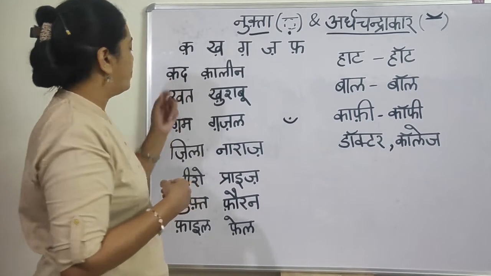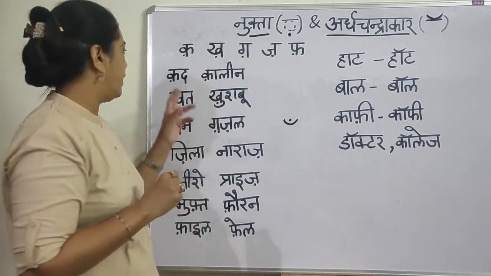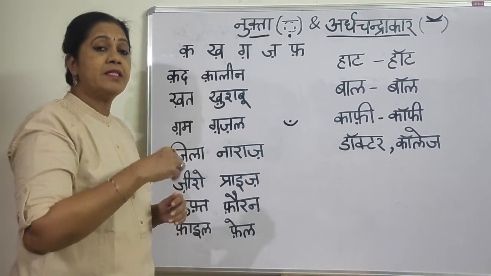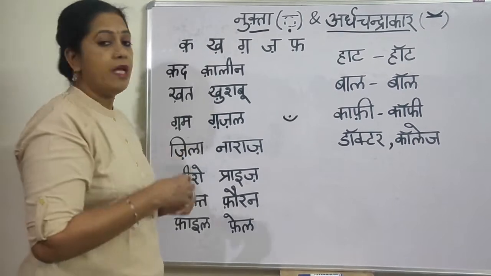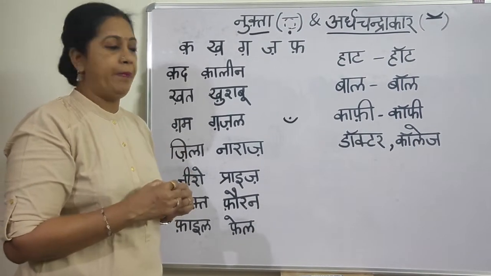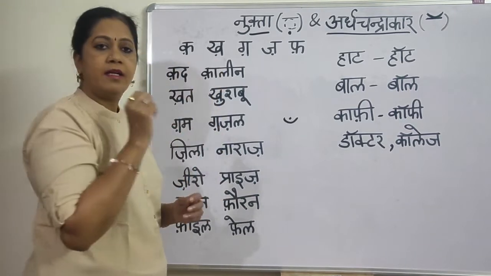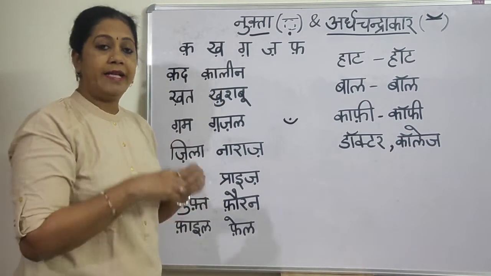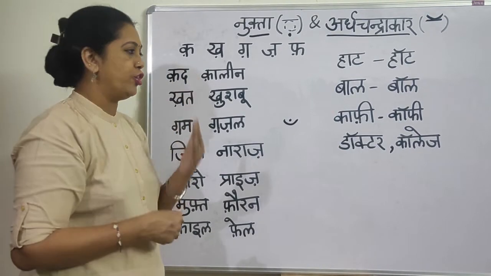So when you pronounce this, it will be Khad. Khad means height, and this is Khalin, which means carpet. The next one is Kha. That itself is a pressure sound, like when you keep your hand in front and get the air pressure on your palm.